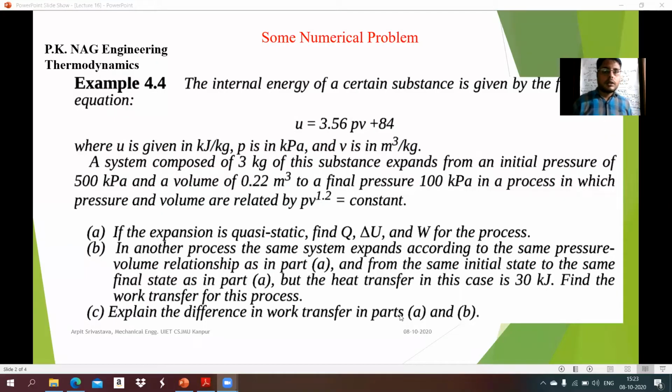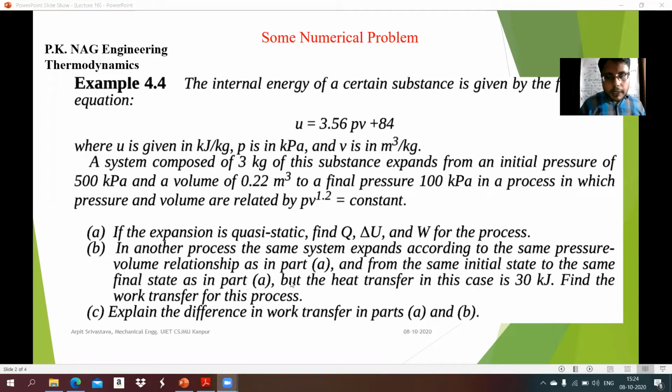Yes, this is the second part. In another process, the same system expands according to the same pressure-volume relationship as given in the first part, PV^1.2 equals constant, from the same initial state to the same final state. That means P1, V1 and P2, V2 are the same.